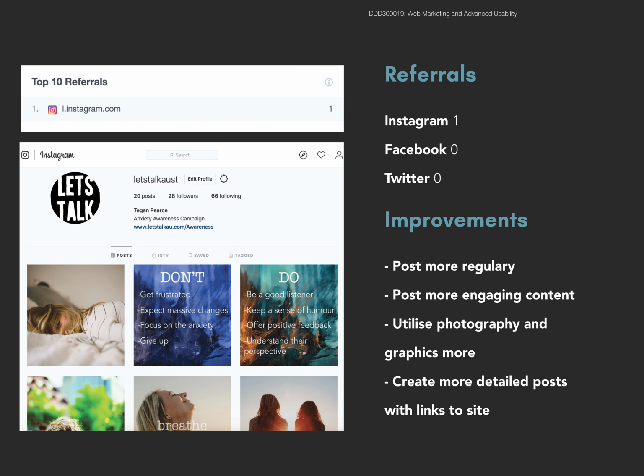The posts will visually be more interesting with better use of hashtags. The content will be more of a snippet of info with links to the site for more detailed content in order to increase site traffic and engagement. I'm not happy with the content created so far, especially in regards to the photography and typography of the posts. So increasing the quality will hopefully have a positive impact.